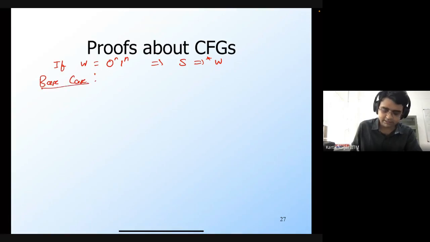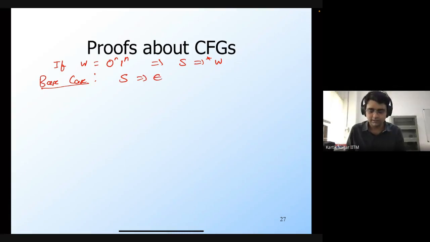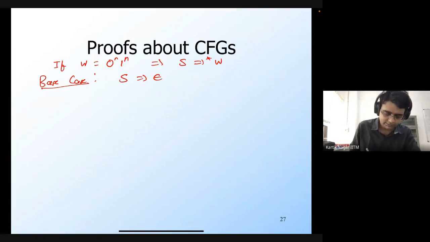The base case is that we consider the string of length 0. There is only one string of length 0, which is epsilon, and epsilon is present in the language. Does there exist a derivation beginning from the start symbol S? There does exist a derivation. S can derive epsilon; I can use the production rule S generates epsilon. So the base case is done. The empty string can be derived from S, and therefore it's present in the language of the CFG. Now let's do the inductive case.